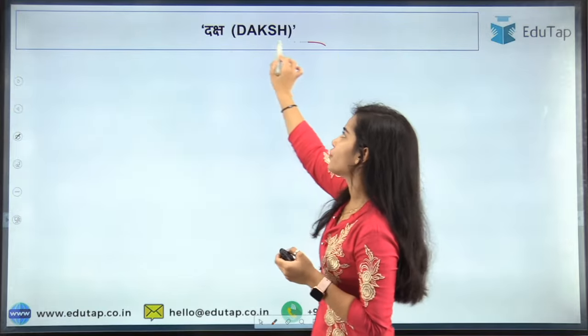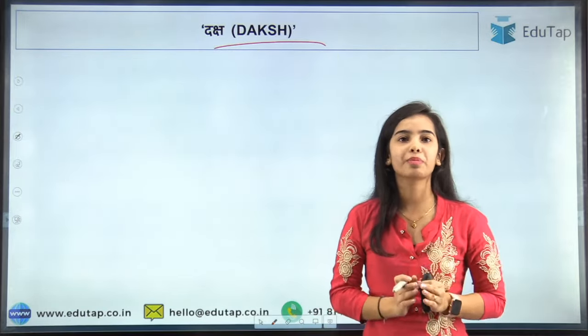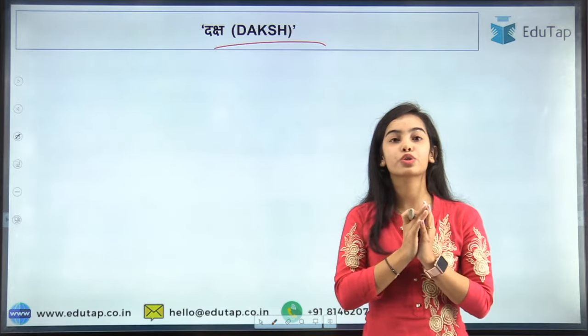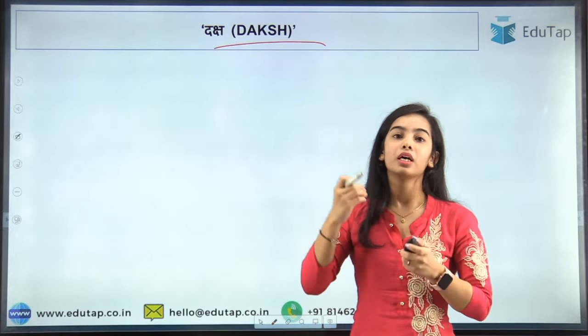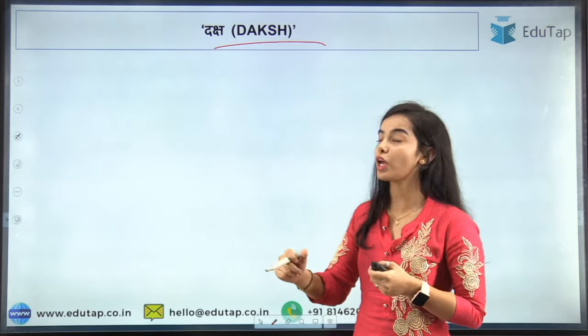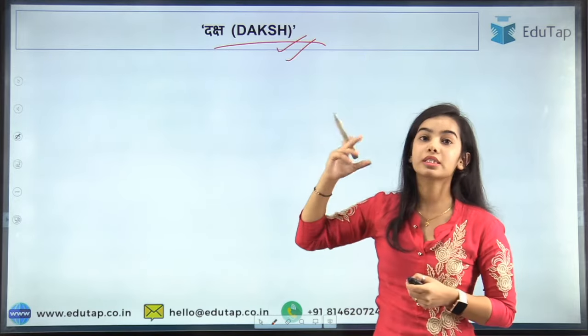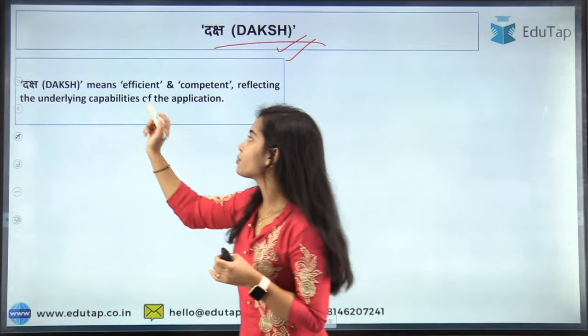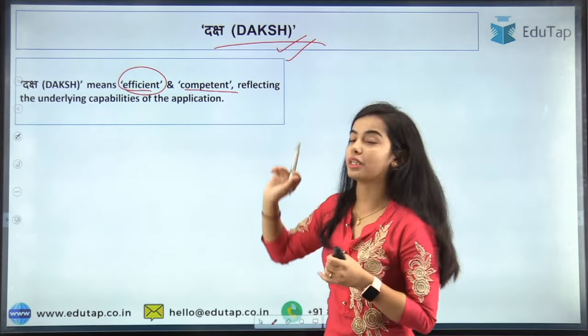So what is this Daksh? We have understood about supervision: RBI is already doing efficient supervision, but through Daksh it will be an advanced monitoring system. Now let's know more about Daksh. What is the meaning of this term, and why has it been chosen? Daksh means efficient and competent.